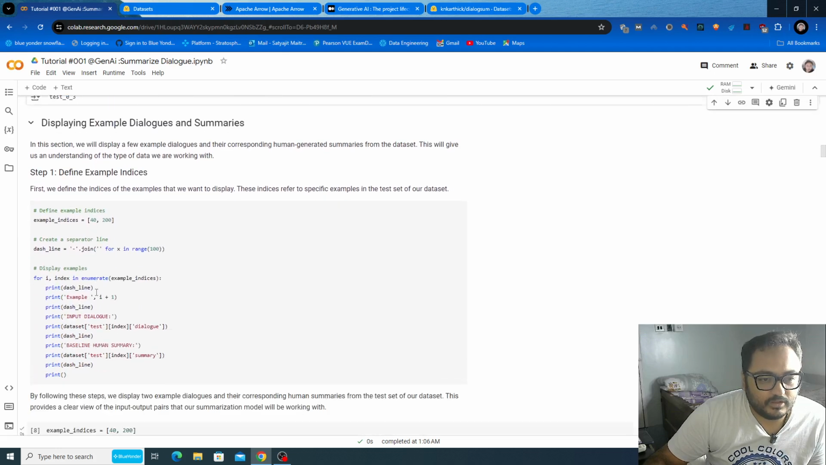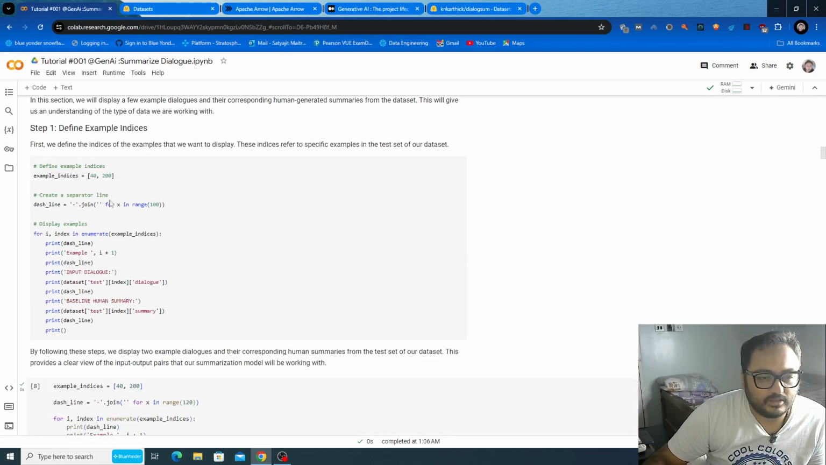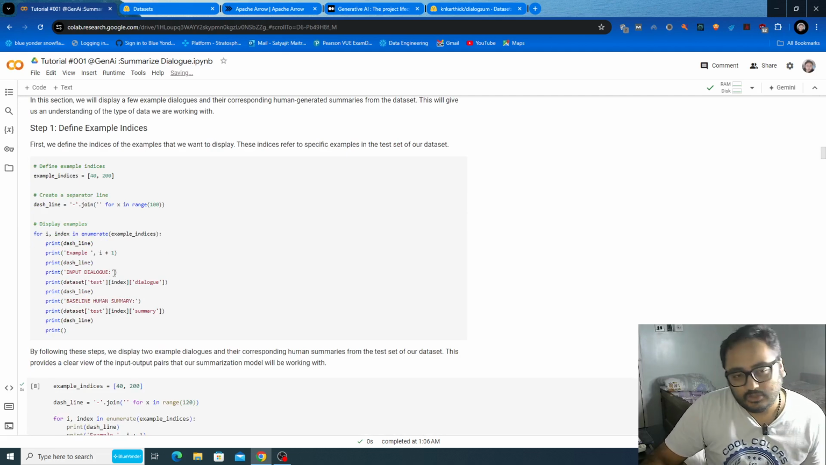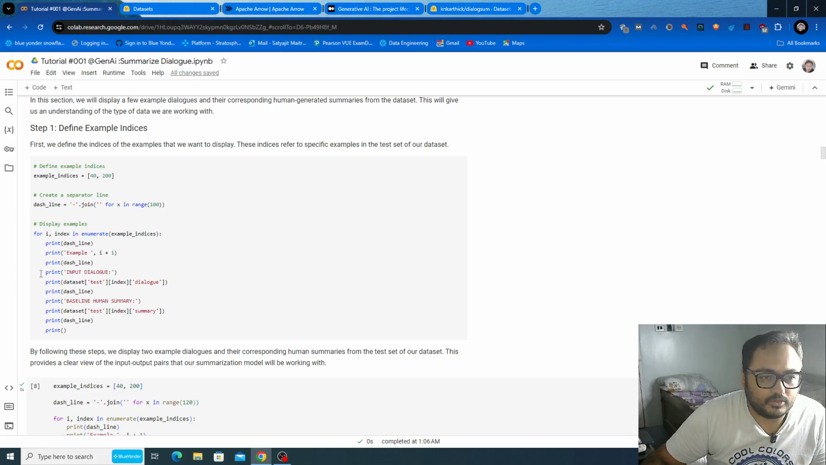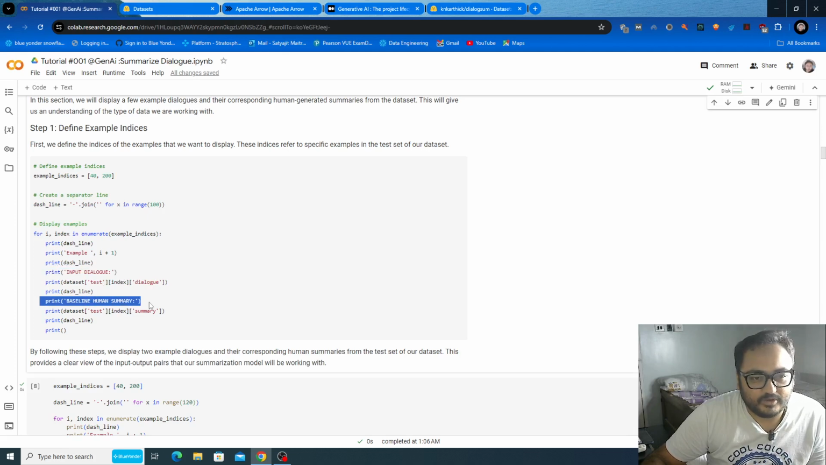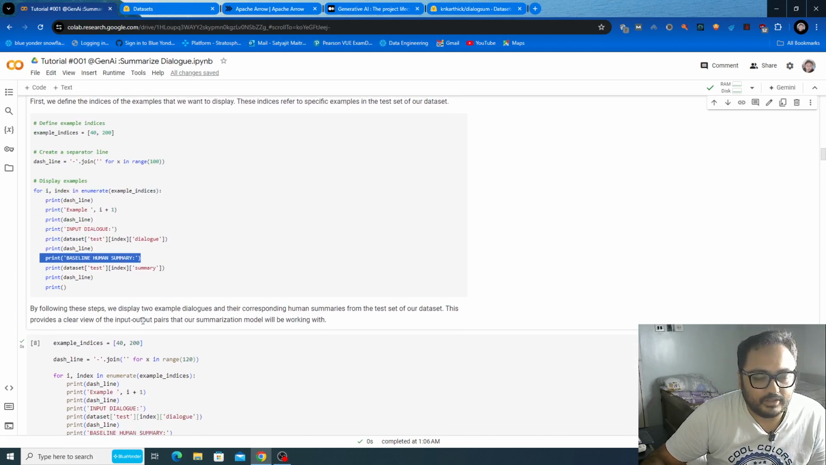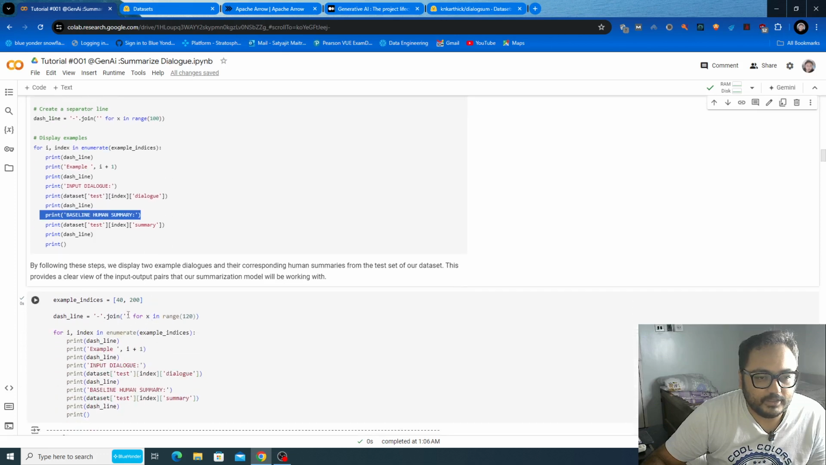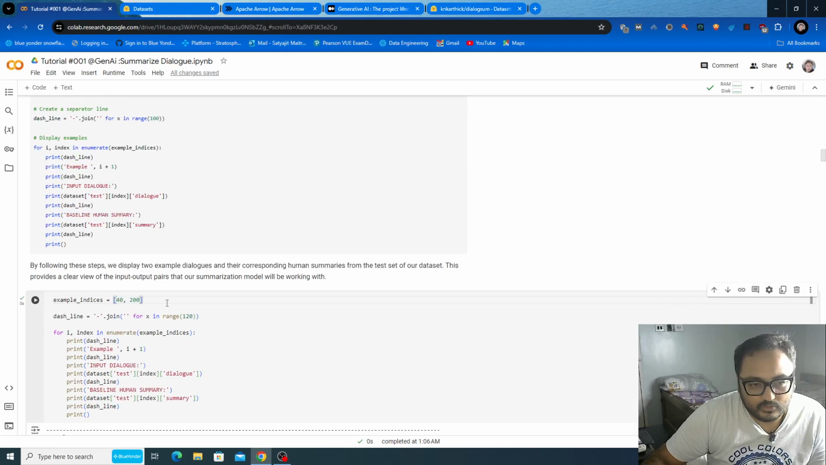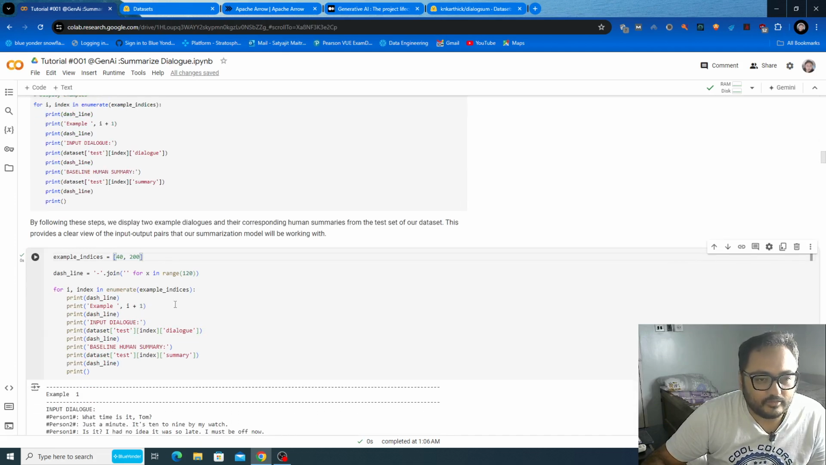Moving ahead, this is a simple code to show you an example of the task. That means what will be my dialogue and what will be the baseline summary provided by a human in this dataset. We are using the 40 and 200 index. You can use whatever you want. And we are printing nothing apart from the number of the example, the dialogue, and the summary.